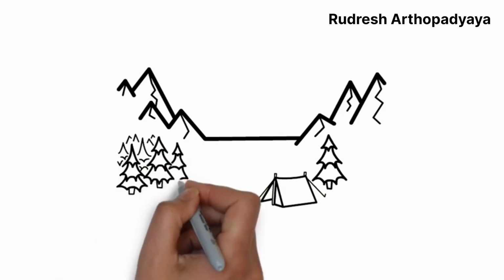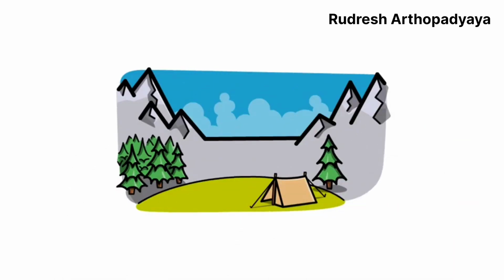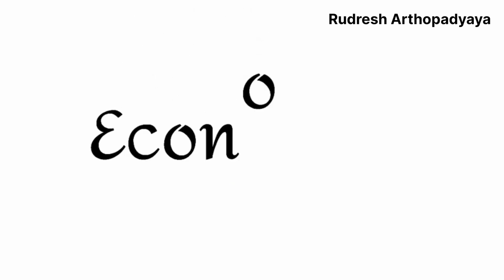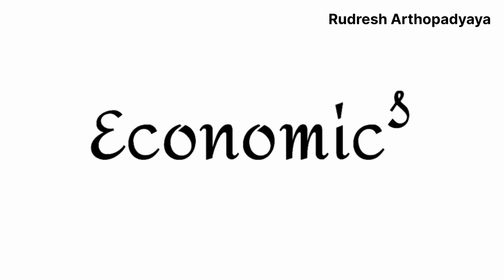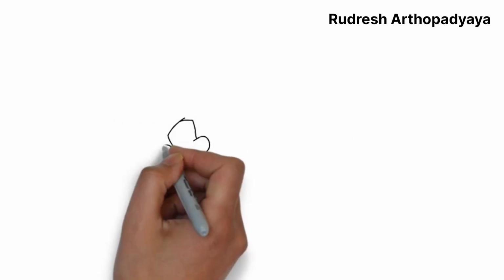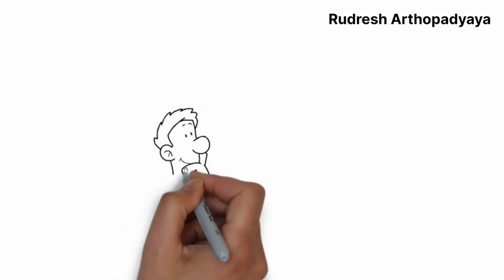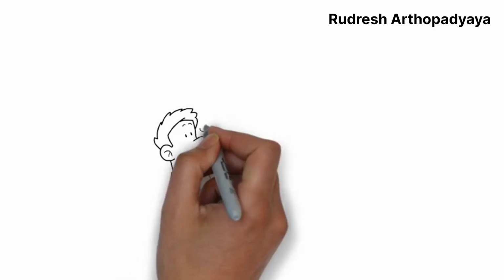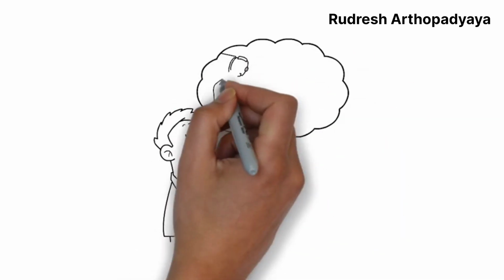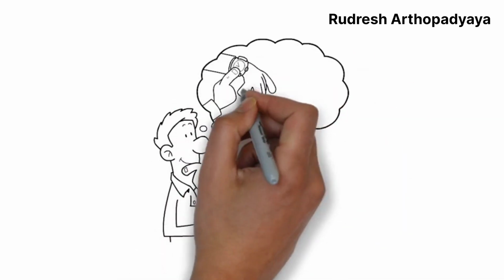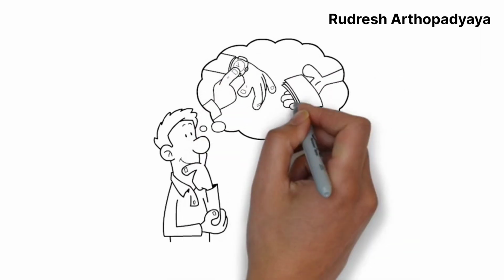Utilizing limited resources to meet the unlimited desires or wants of human beings is called economics. Dear friends, let me repeat here. Economics is the understanding of how human beings utilize limited resources to meet the unlimited wants of human beings.